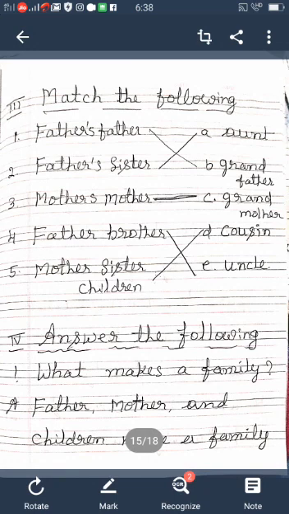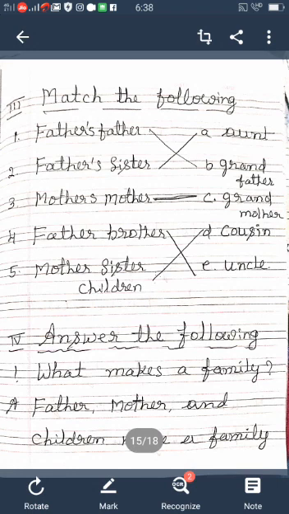Once again I repeat. Father's father, grandfather. Father's sister, aunt. Mother's mother, grandmother. Father's brother, uncle. Mother's sister's children, cousin. Understood? Next main, answer the following.